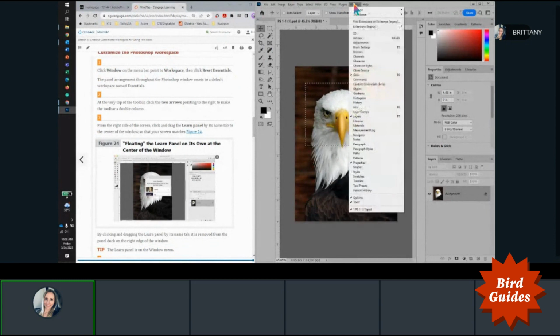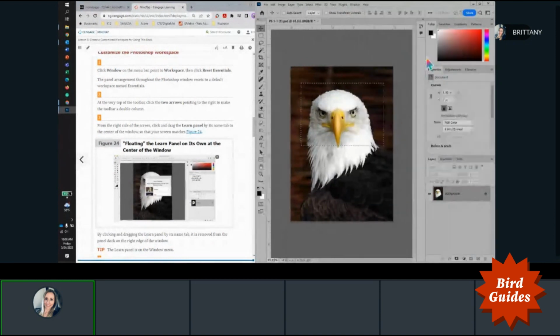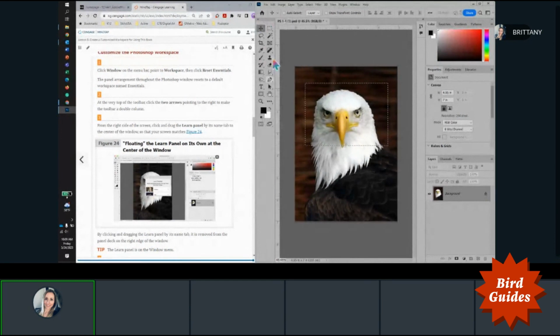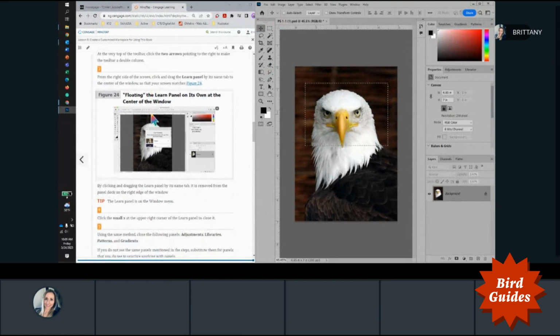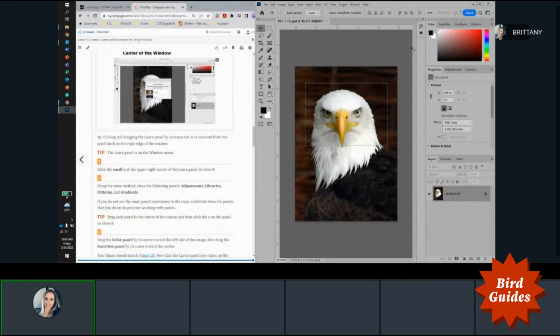So go to Window, Workspace, and then Reset Essentials. And that'll return us to our default here. And our toolbar is back to being 1 column. So I'll use the little arrow there to make it 2 columns again. From the right side of the screen, click and drag the Learn panel by its name to the center window so that your screen matches.